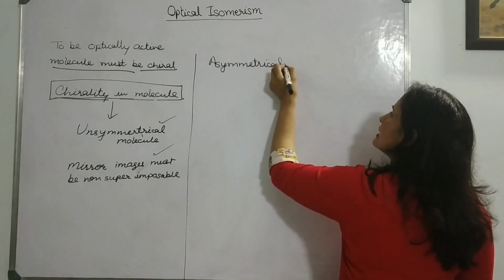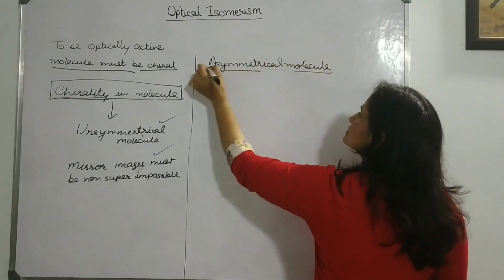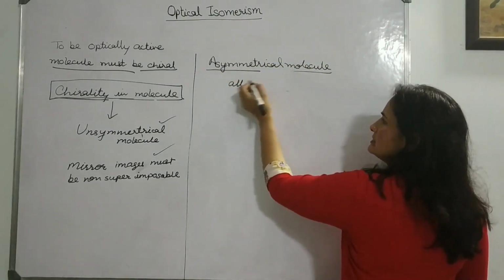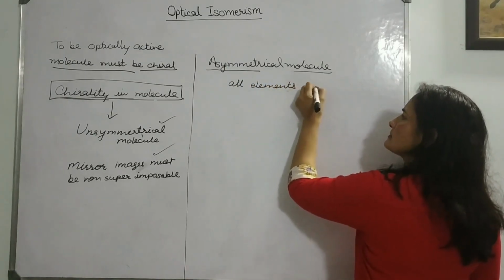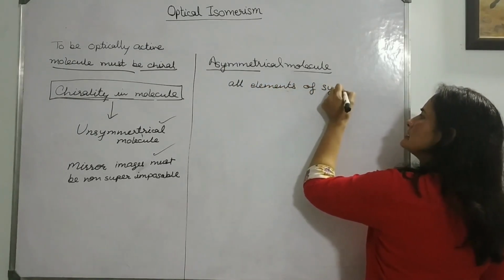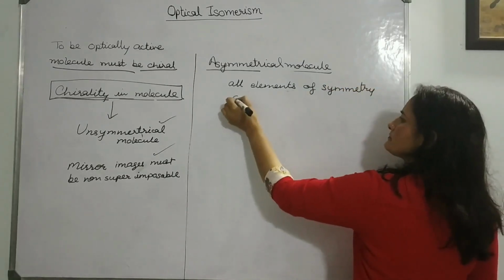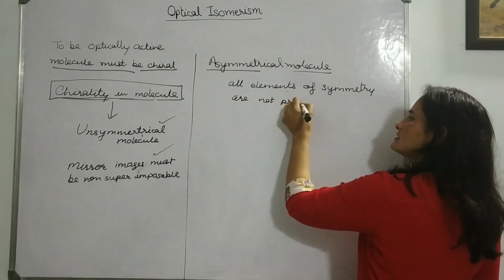Asymmetrical molecules are those in which all 23 elements of symmetry are missing, not present.